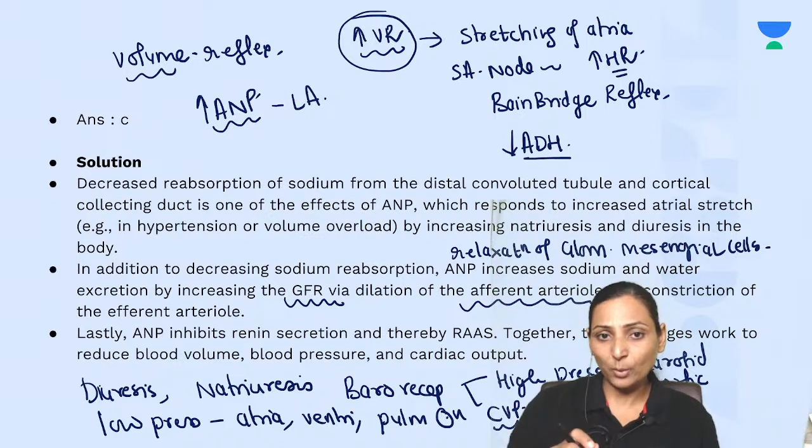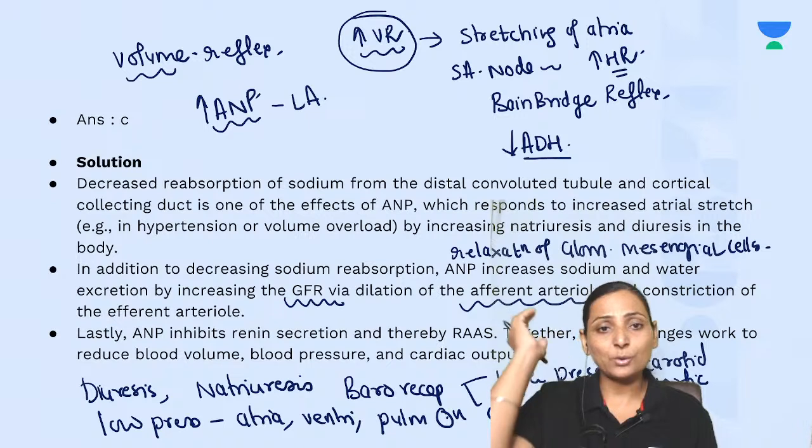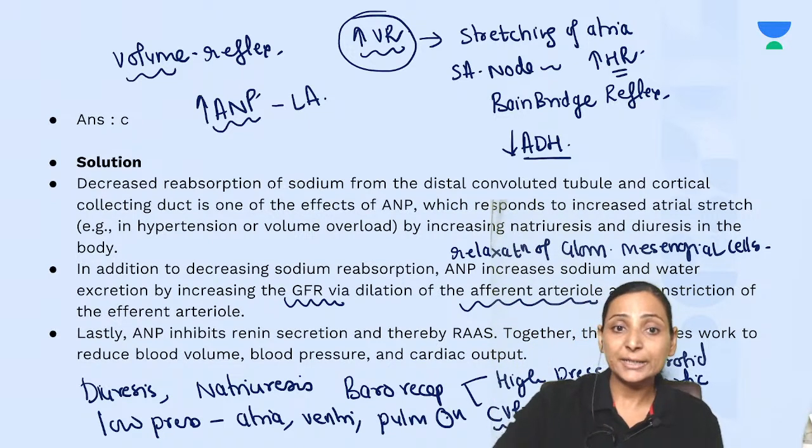This is very important as far as the cardiovascular reflexes are concerned. The Bainbridge reflex, volume reflex, Cushing reflex, CNS ischemic response, chemoreceptor reflex, baroreceptor reflex. So whenever you are studying, please ensure that all these reflexes are included.